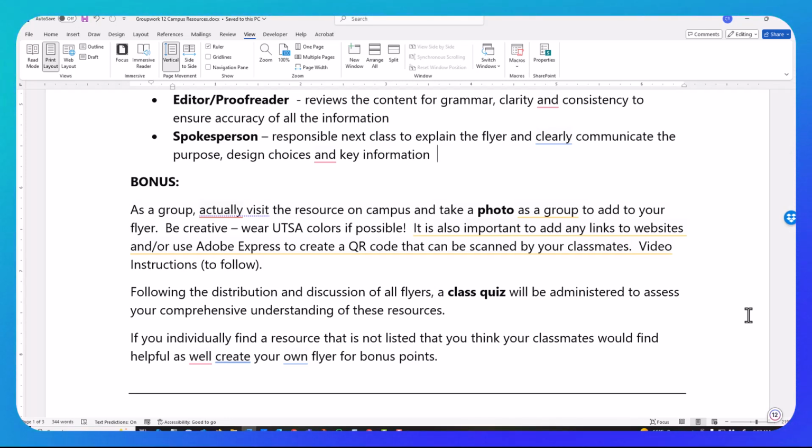Another bonus could be if you find a resource that is not listed. I'll show you the list here in a second, and you can individually create your own flyer. Following this distribution and the discussion, there will also be a class quiz. So you're going to want to pay attention and take notes when your classmates are talking about their flyers.